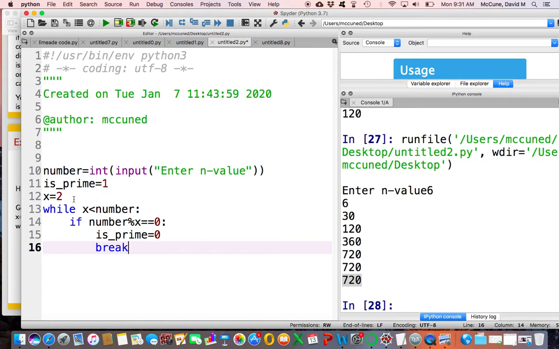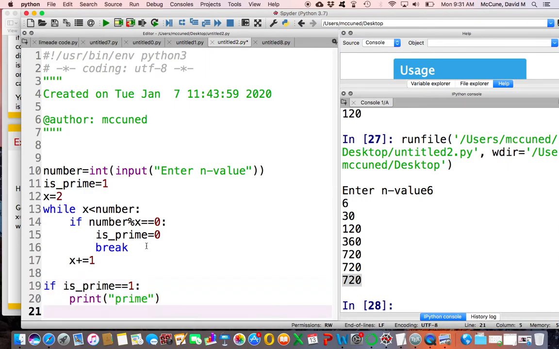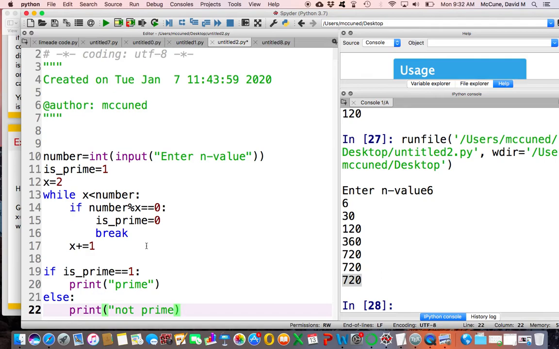Okay, so what's going to happen here? x is going to start at 2. I'm going to check if 2 is a divisor of number. If 2 is a divisor of number, I can stop the loop and record that I found something not prime. If, however, x is not a divisor, I should up the value of x by 1 and keep looking. So if 2 doesn't work out, I'll go to 3. And then if 3 doesn't work out, I'll go to 4, and so on. So after this loop is over, if the value of isPrime is still 1, so I never got a divisor hit, I should print prime. Otherwise, I should print not prime, because otherwise I got a hit.